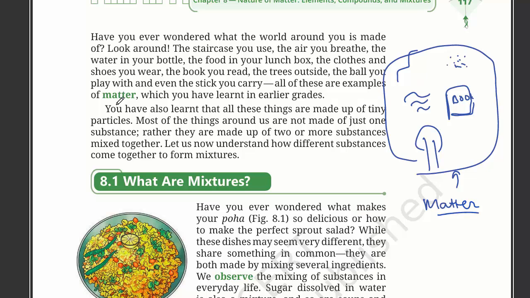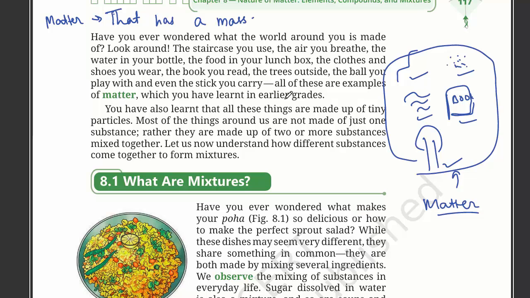They all are matter. Matter is things that have mass. So these all have mass. Air also has some mass; its weight is not zero. Water has some mass. Book has some mass. Tree has some mass.